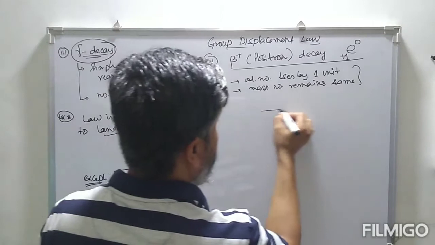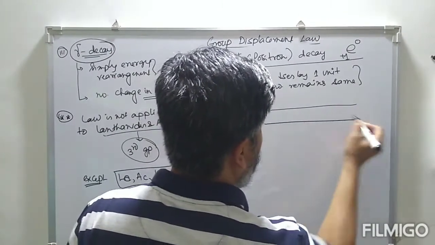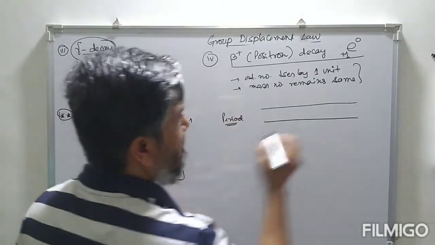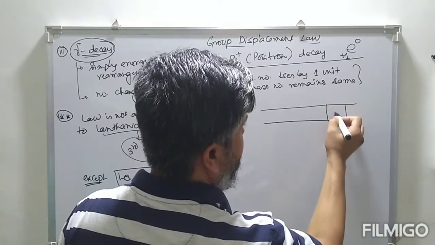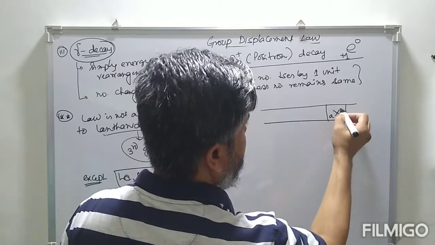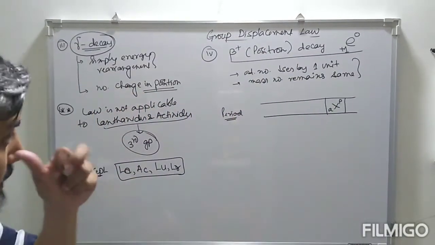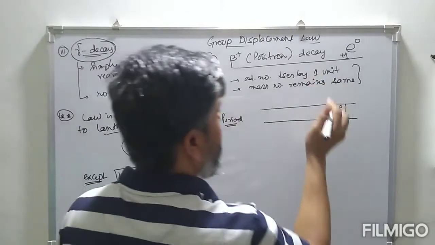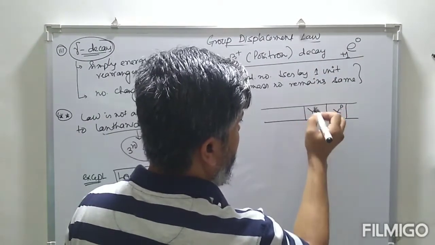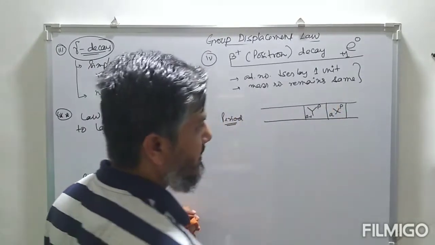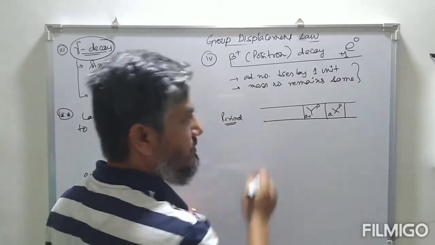So suppose look at this. This is the period. Suppose we have this parent nuclei. Now this undergoes positron decay. Atomic number decreases by 1 unit, so the daughter nuclei formed will be A minus 1, mass number remaining the same. So the position decreases by 1 unit.